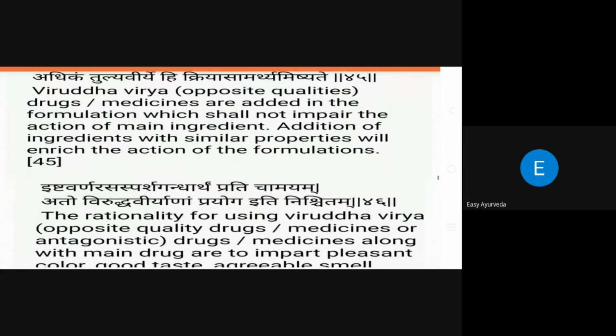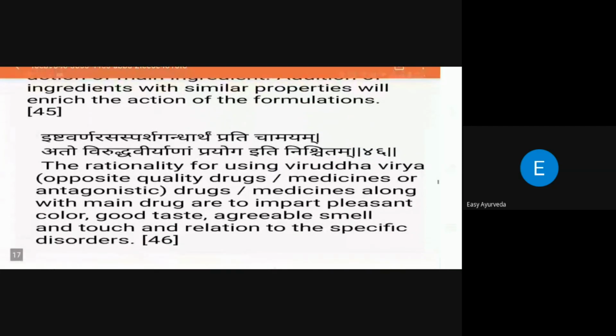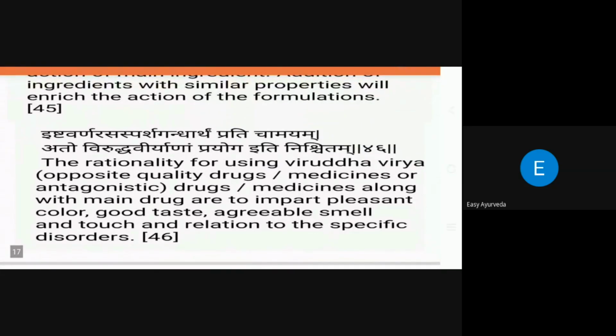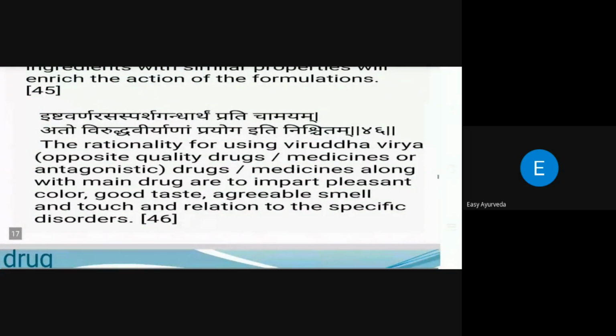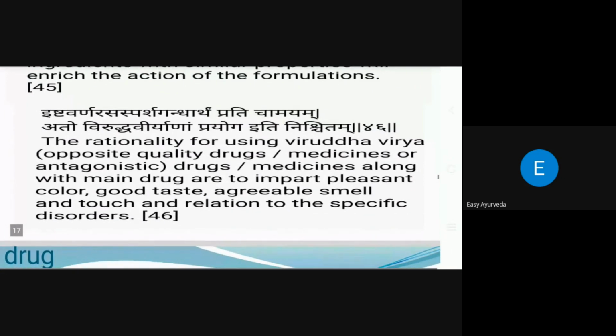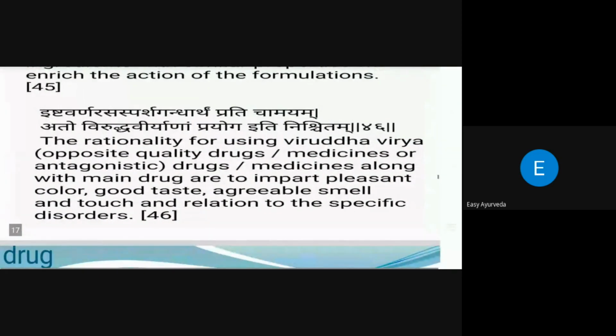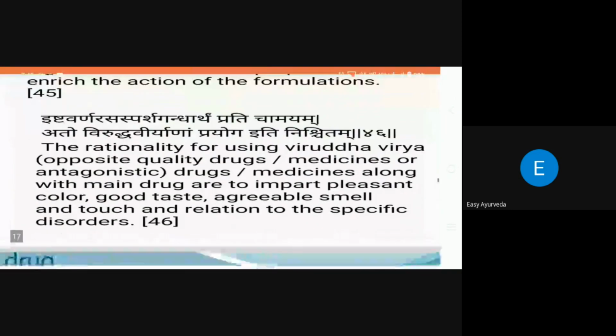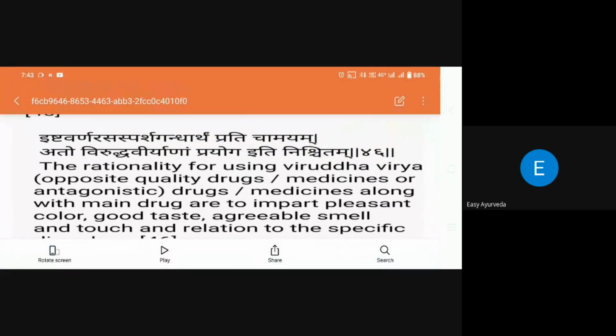And the rationality behind using Viruddha Veerya Dravyas is told here: Ishtavarna Rasasparsha Gandhartham Prati Chayana. It means the opposing quality drugs or medicines are used along with the main drug to impart a pleasant color, good taste, agreeable smell and touch, and relation to the specific disorders. That should be the reason we use such Viruddha Veerya Dravyas.